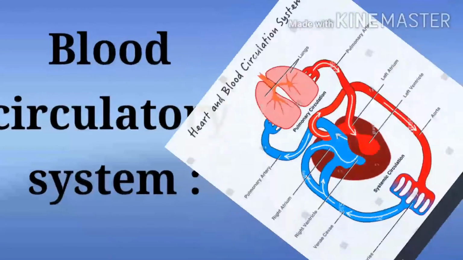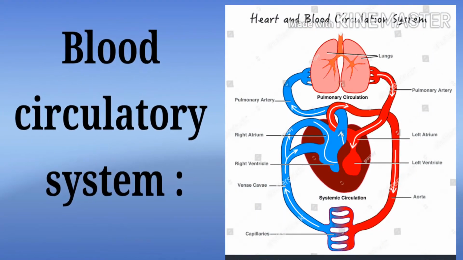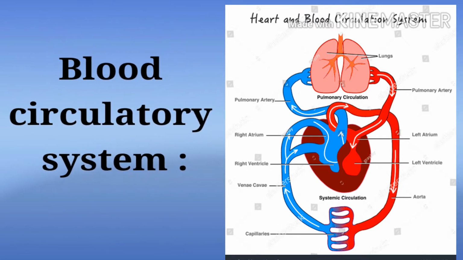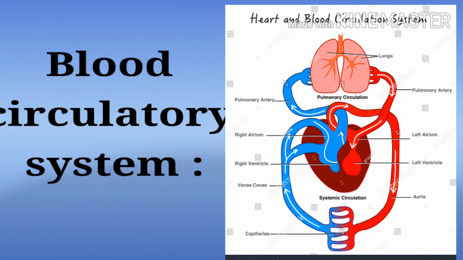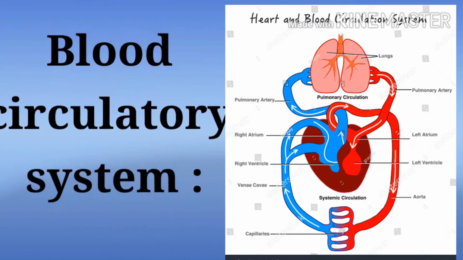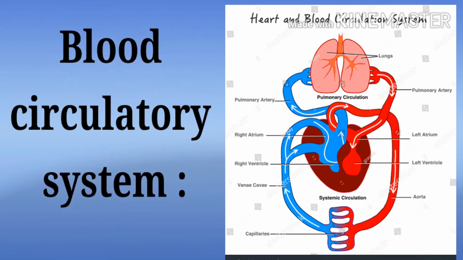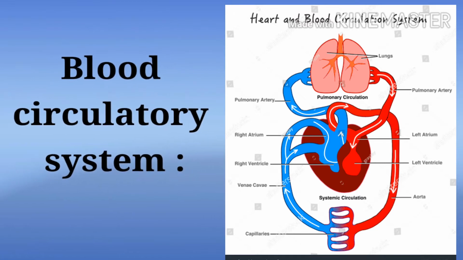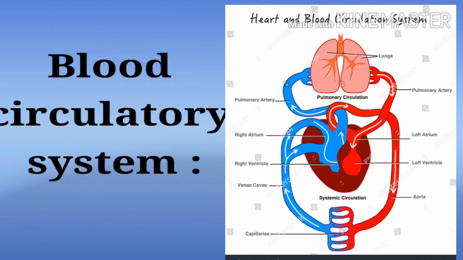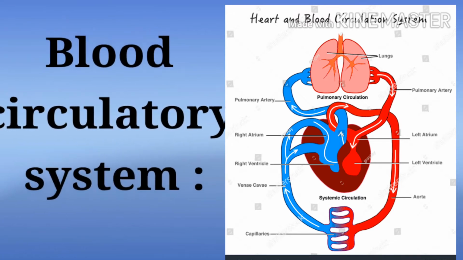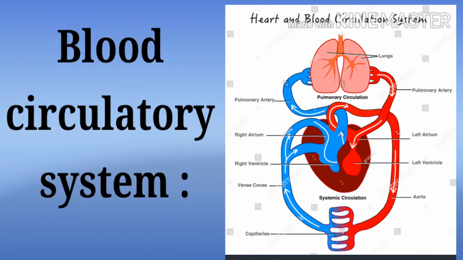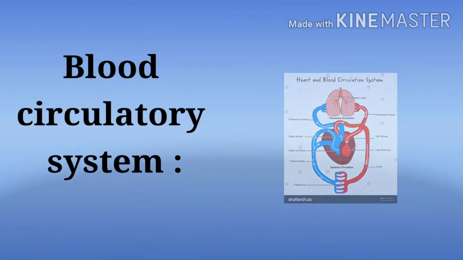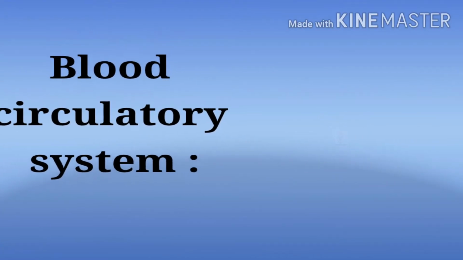Student, today's point is blood circulatory system. Circulatory system performs the function of transport of various substances like water, hormones, oxygen, soluble nutrients and waste materials through different organs. An independent system for blood circulation is present in human and higher animals. It consists of heart, blood vessels and capillaries.